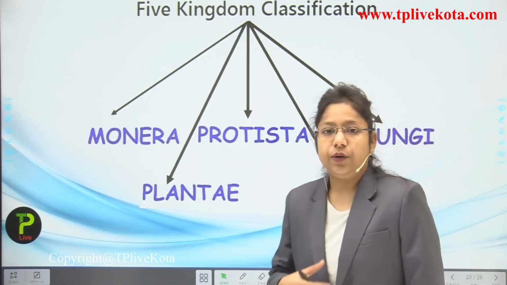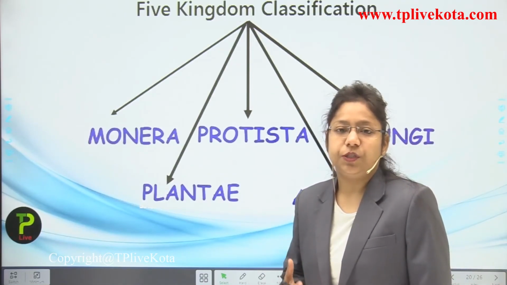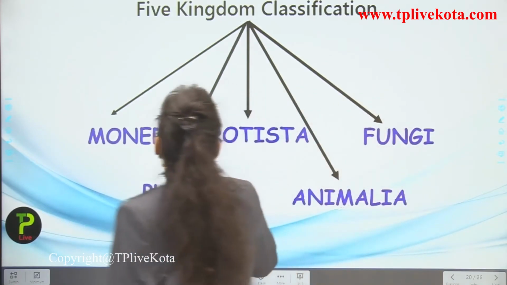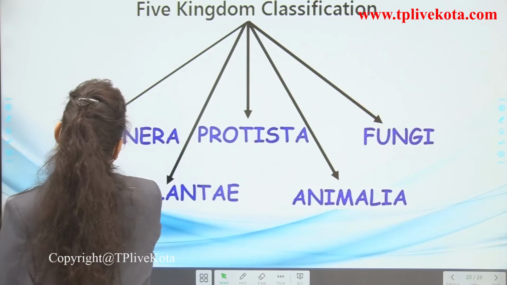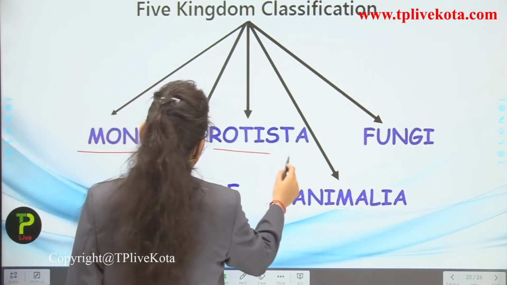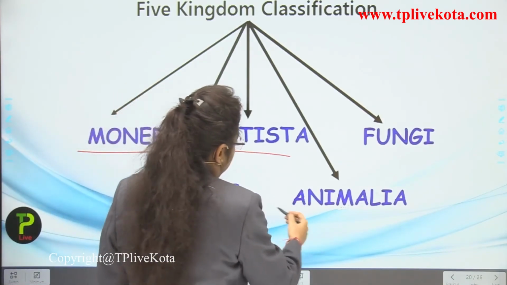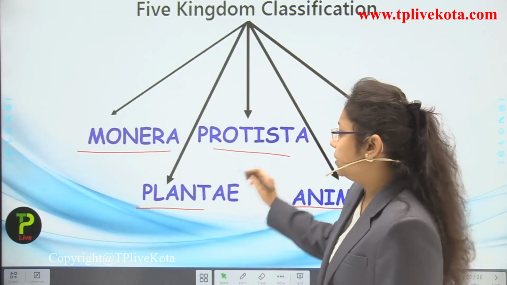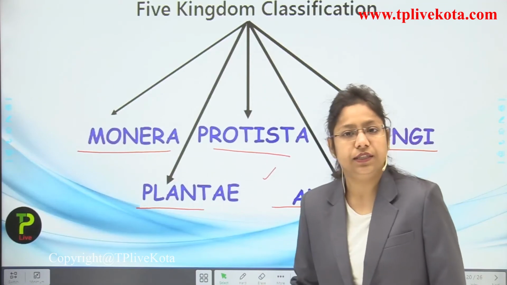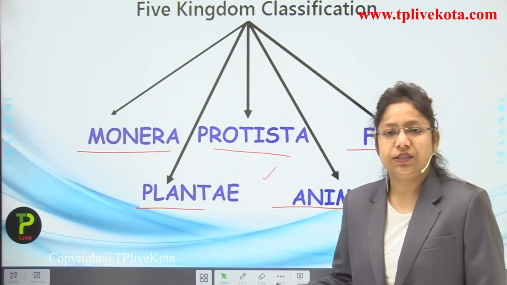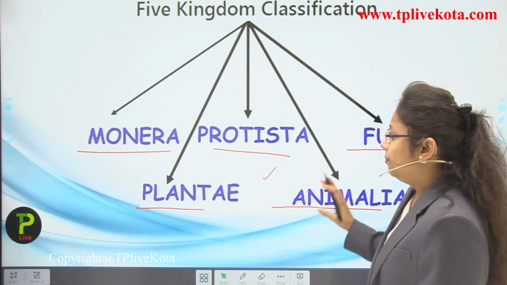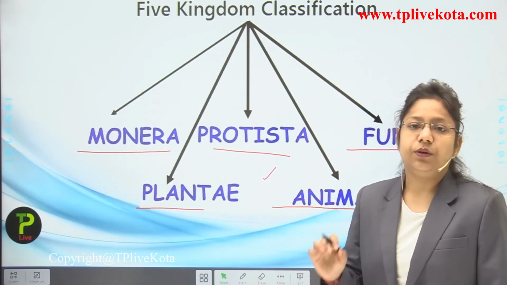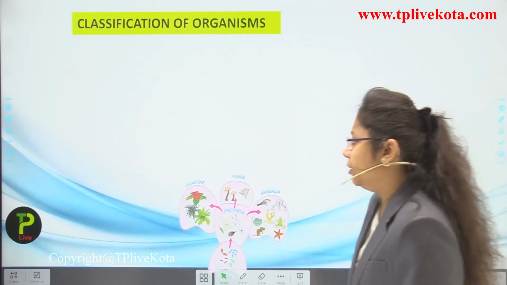Now, for knowing more and more about each and every species, the five kingdom system classification was followed. Okay, so in the five kingdom system, students, Monera, Protista, Plantae, Animalia, and even fungi were included, and this was the right way of classification. How it is the right way, we are going to learn in the next lecture. But remember this thing, that the five kingdom system is the particular method of classification of any kind of species.